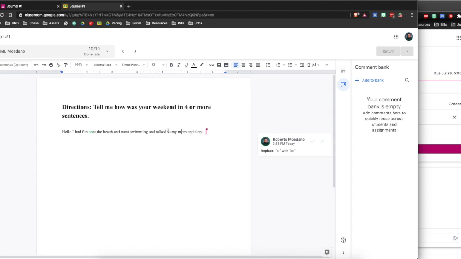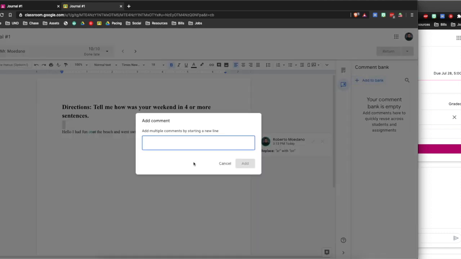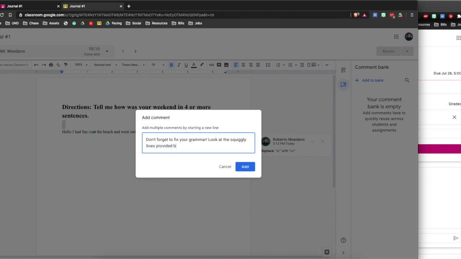Where was it? Comment. Where's the comment section? There it is. You could say add to bank. Maybe you want to add something yourself. Don't forget to fix your grammar. Something generic that you can, or look at the squiggly lines provided by Google Docs.